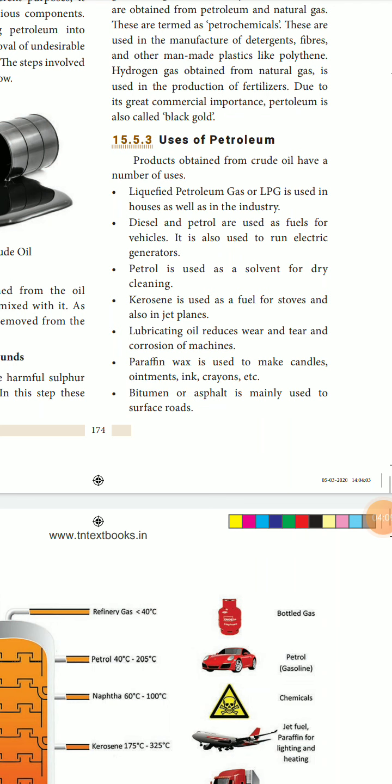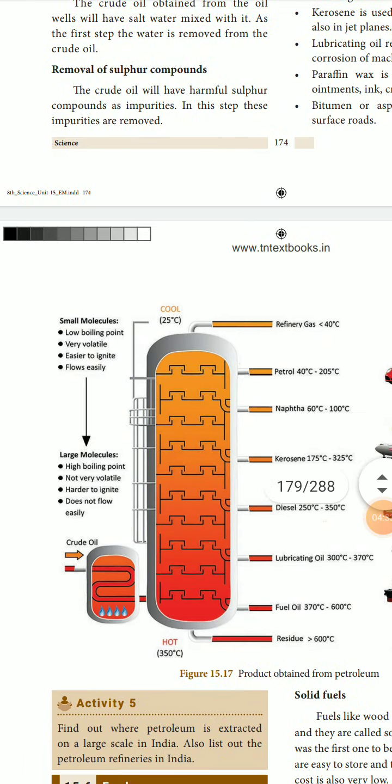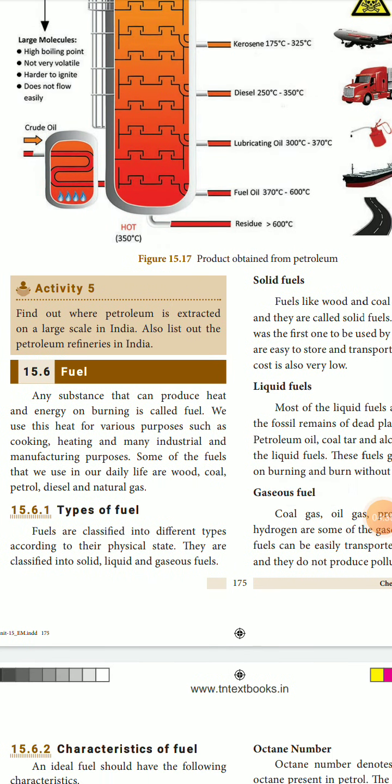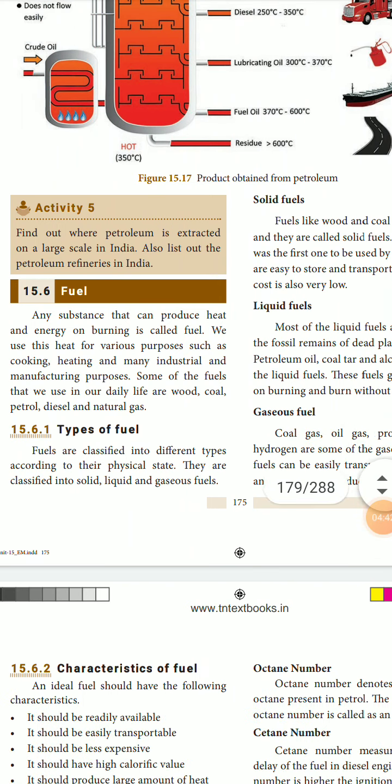Lubricating oil reduces wear and tear and corrosion of machines. That means in two-wheelers or in cycles, we use grease or oils when we give them for servicing. Paraffin wax is used to make candles, ointments, ink, crayons, etc. Bitumen or asphalt is mainly used for surfacing roads. Asphalt is used in the form of small granules in the construction of roads.